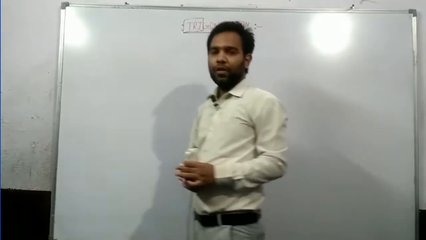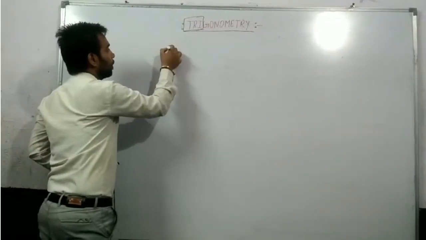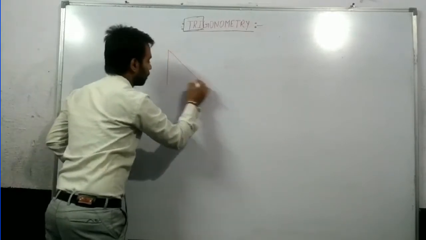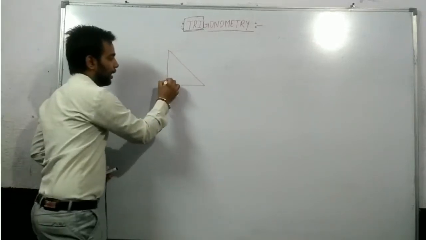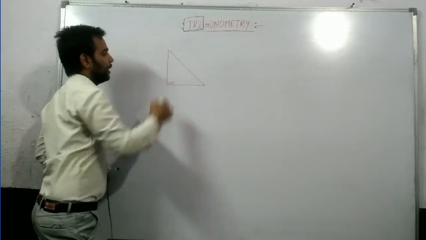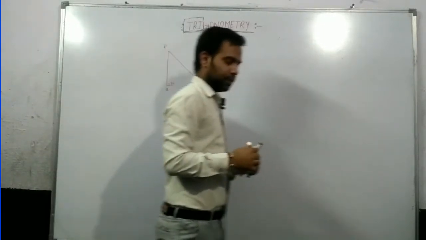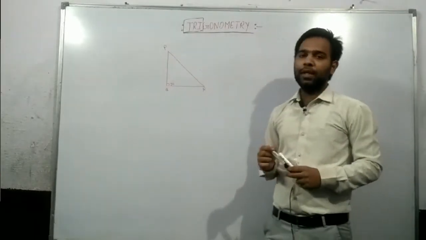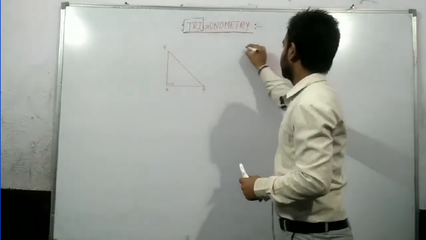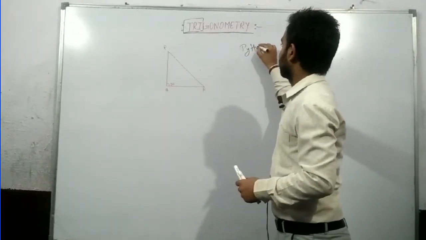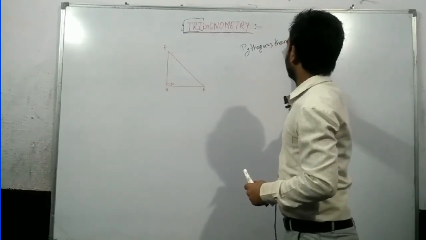Yes or no? Now we are moving towards the sum questions. Just try to understand. It is a right triangle, and the 90-degree angle is on Q. One more thing that you have to learn before trigonometry is the Pythagoras theorem.